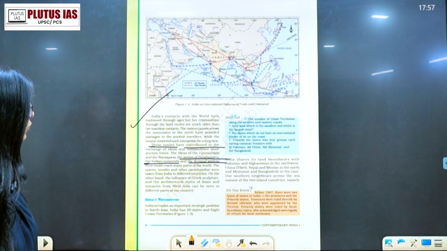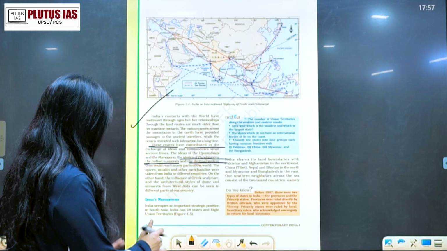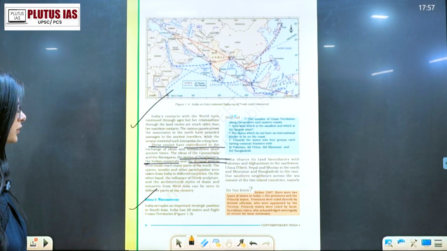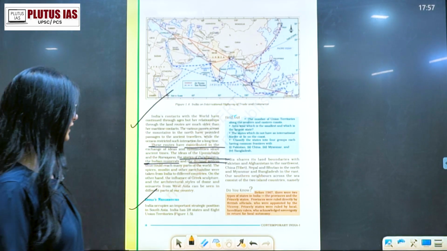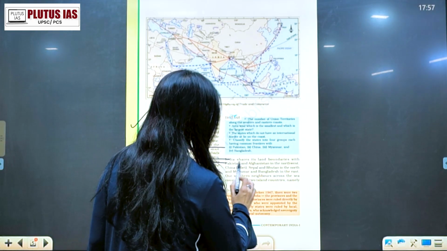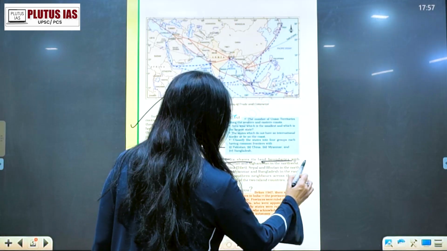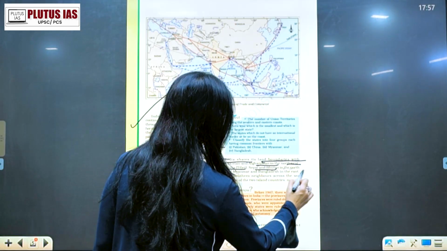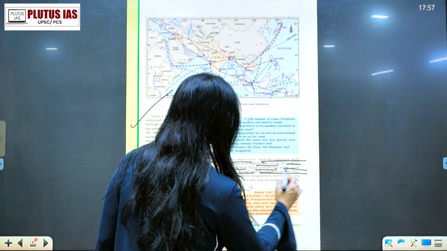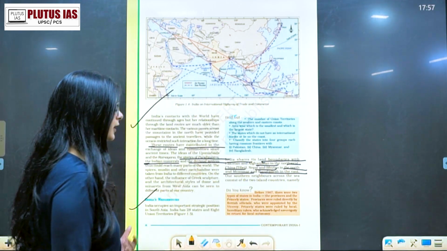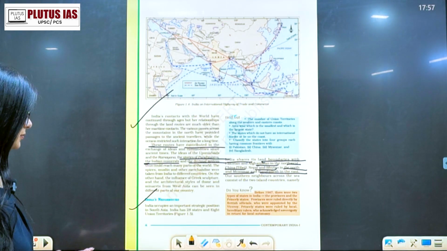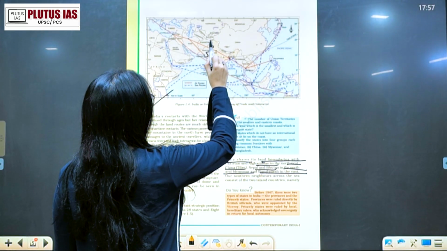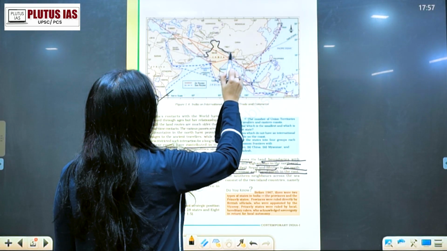Now, who are India's neighbors and how important is India's position? India occupies an important strategic position in South Asia. India has 28 states and 8 union territories. India shares its land boundary with Pakistan, Afghanistan in the northwest, China, Nepal, Bhutan in the north, Myanmar, Bangladesh in the east, and other southern neighbors as well. If you can see the map clearly, here we are having the land boundary.